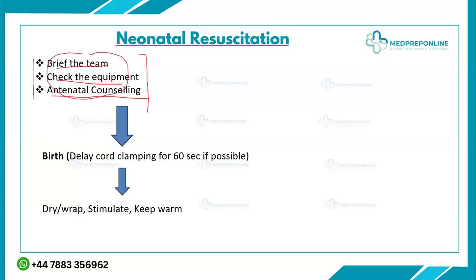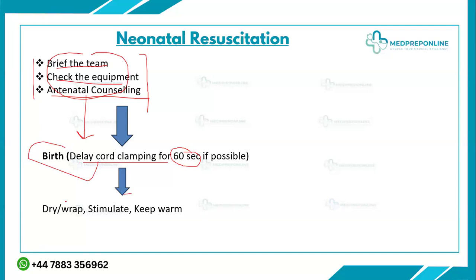So when you are done with this briefing and all your preparation in the labor room, then the baby has been born. If the baby is otherwise well and you don't need any immediate resuscitation, then you go for delayed cord clamping for 60 seconds wherever possible. When the baby is crying, you put the baby in the sheets on the mother's abdomen and allow delayed cord clamping for 60 seconds. But if the baby is floppy or gasping, then you just cut the cord and put the baby under the warmer. So this is how the birth is done.